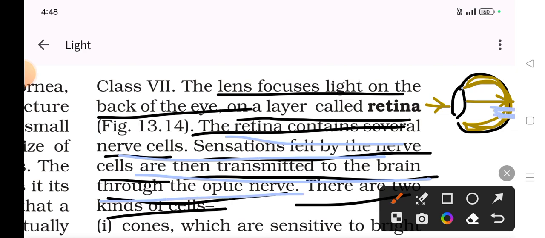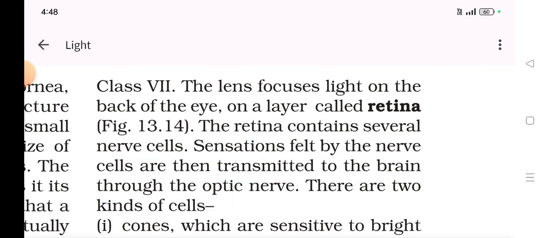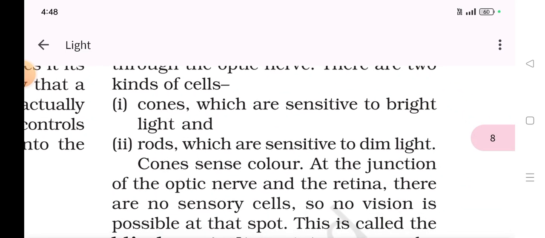The optic nerve is here, and there are two kinds of cells.